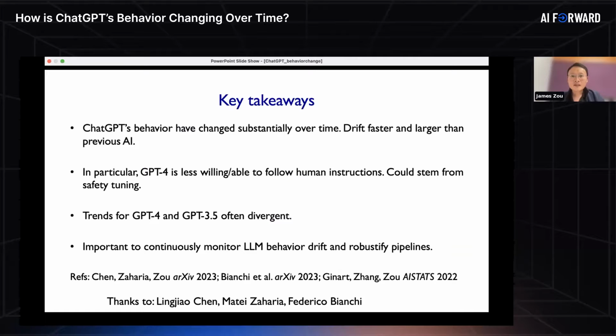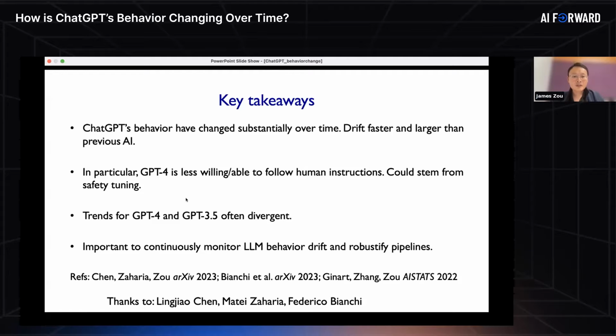Okay. So just to wrap up here, I think the key takeaway is that first, ChatGPT's behaviors are changing substantially over time. And the kind of behavior changes we see for large language models are much faster and larger in magnitude compared to changes we see of other kinds of AI systems over time, right? We've done similar analysis of computer vision AI algorithms over multiple years. There we also see behavior changes in computer vision algorithms, but it's much less compared to what we saw with large language models.